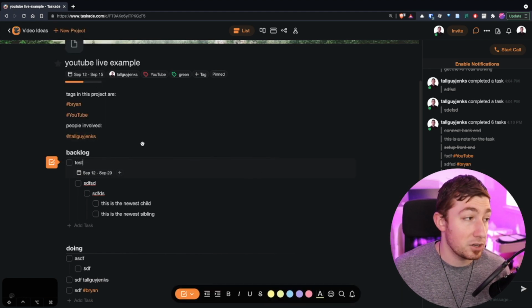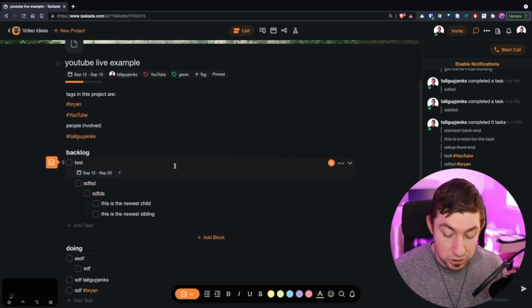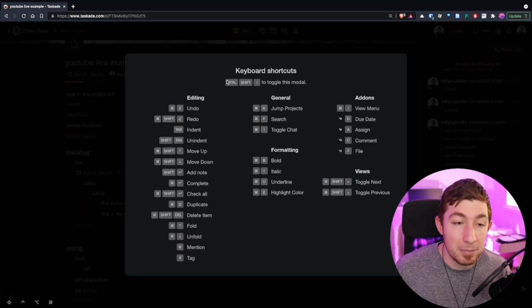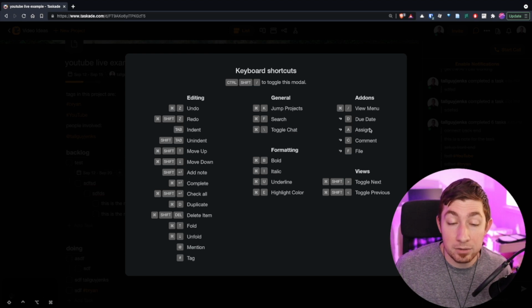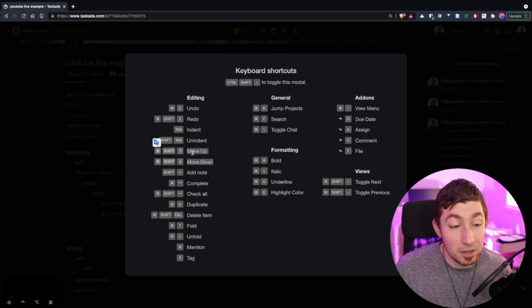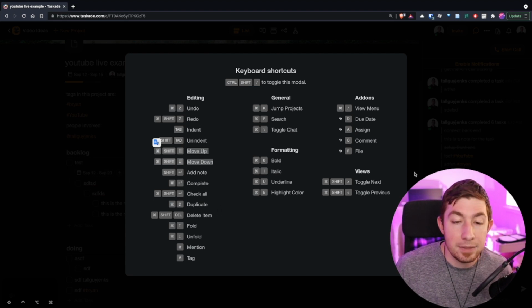Bam, that's command /. Now, if you want to see all the hotkeys or all the main hotkeys, you can do control shift /. So it would be control for anybody, control shift /, and you can see this pop-up menu of all of the different hotkeys that we can access. So you can actually change formatting, general and jump around, go to the add-ons. The add-ons are that little menu I just popped up. Your typical redo, undo, indenting. We can move tasks up and down by doing command or control shift up and down, which is really awesome. Command D for duplicate, which is really cool. Command arrows for folding, and then shifting your views.